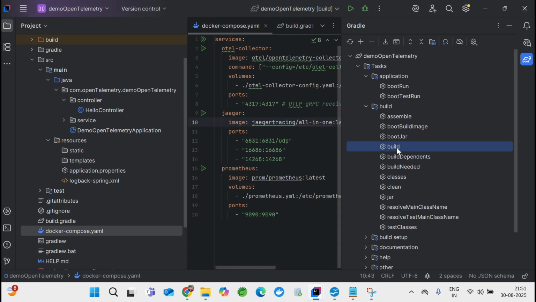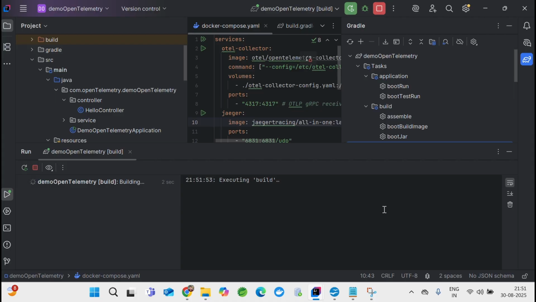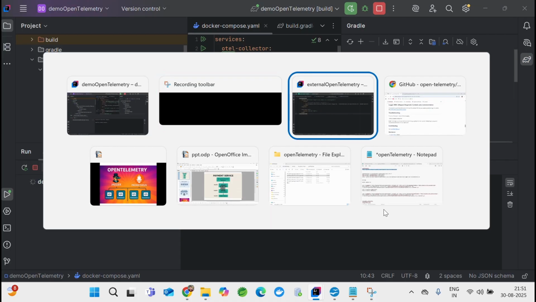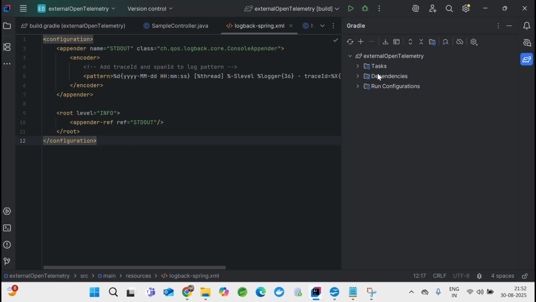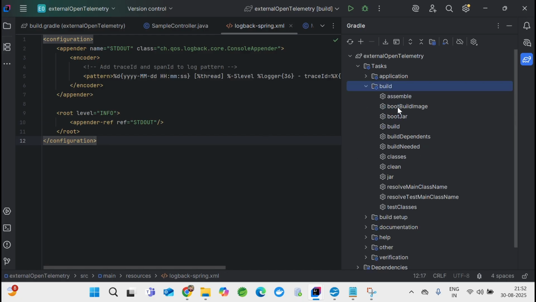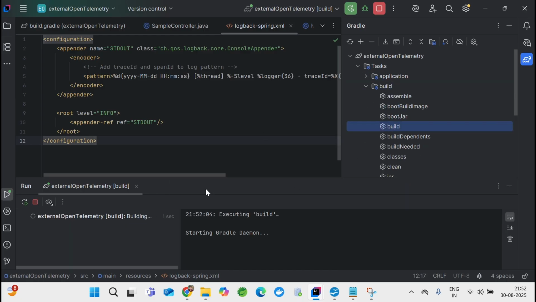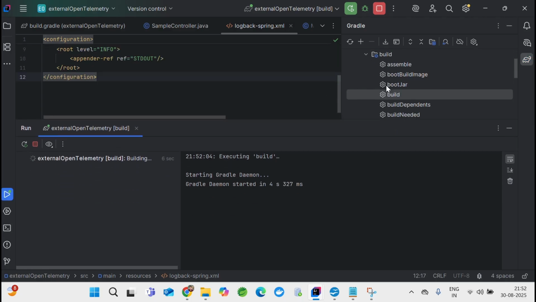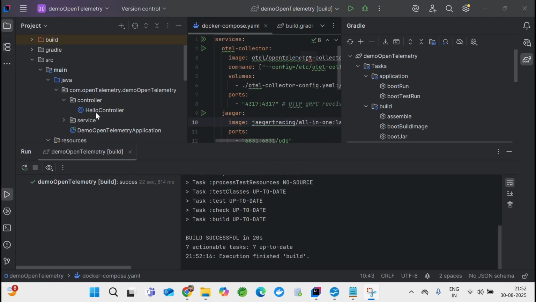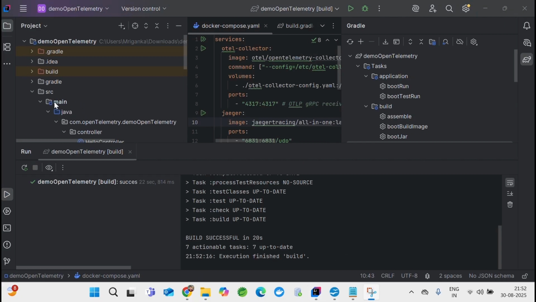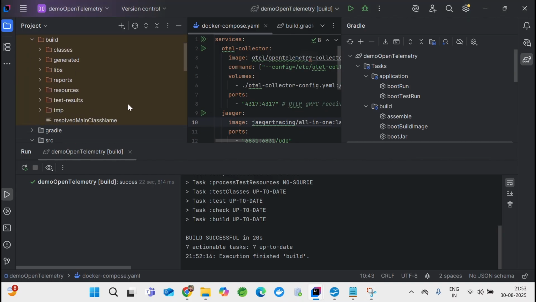Let me run the build command. It'll be super fast. And let me run a build command in my external service as well. You can use Gradle build also, that doesn't matter, I'm a little bit lazy. All right, build is successful. So first let's do one thing. Let's see how the trace will look without the agent, so that will give a glimpse of how it will look with trace ID and without trace ID.